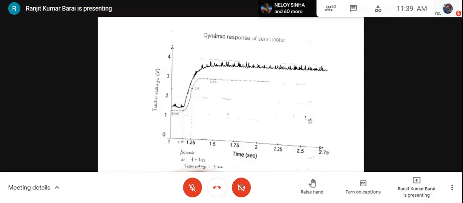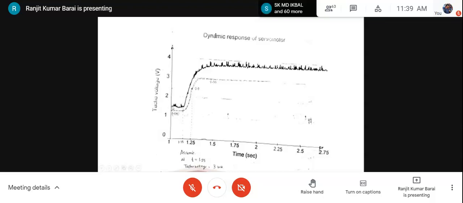Now, what is the usefulness of this strip chart recording? It is very useful. How can I say that? It will be used for the determination of the transfer function. You know that for a first order system, if you can determine the time constant and the gain of the system, we can determine the transfer function.